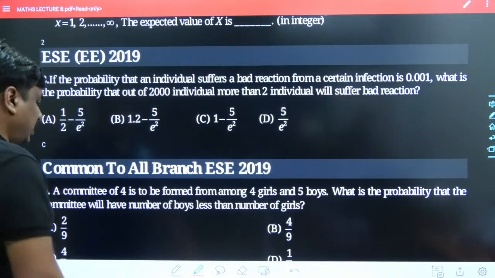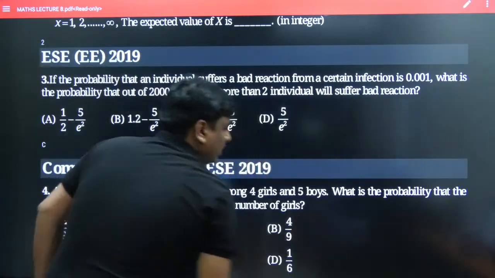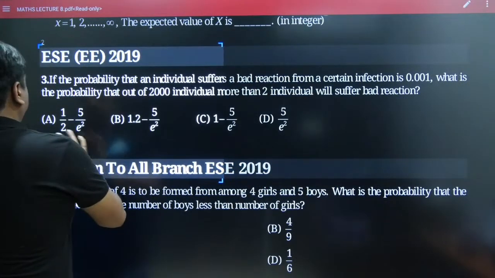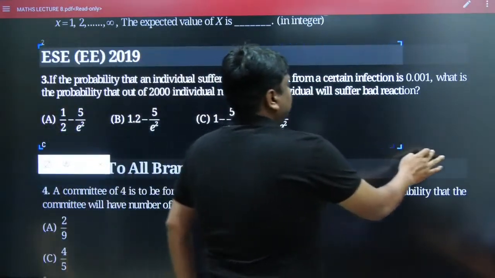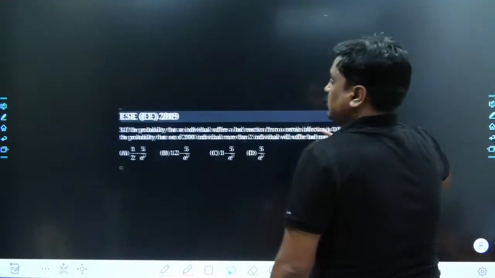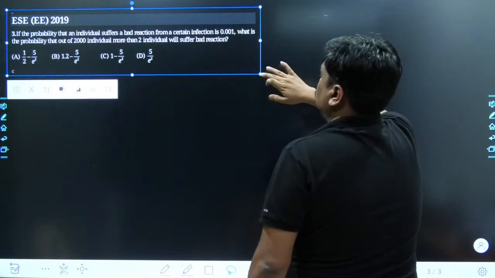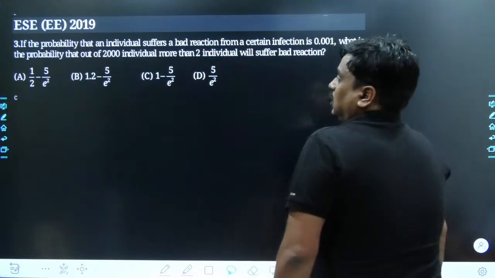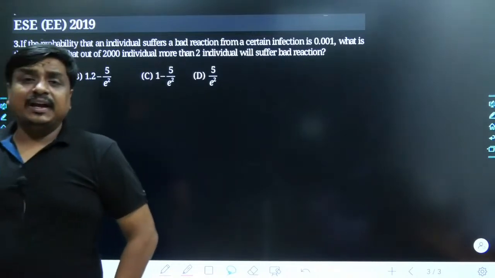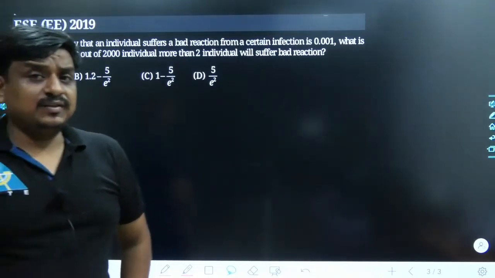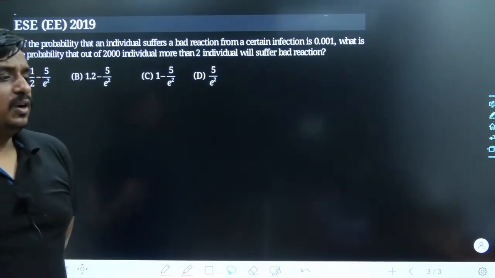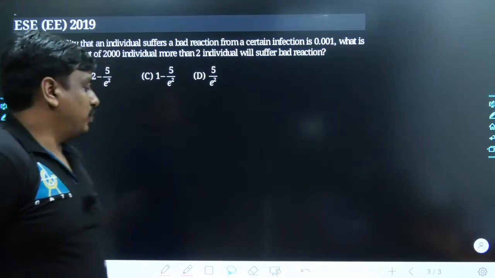And yes, it has been a well-designed problem. Not just a tougher one, but it has a little bit of substance to deal with. So let me take this problem to the working board. So here goes the problem. I would suggest to each one of you, read this problem carefully and fast, and try to get the answer within 30 to 40 seconds. Tell me what would be the best answer for this given problem.